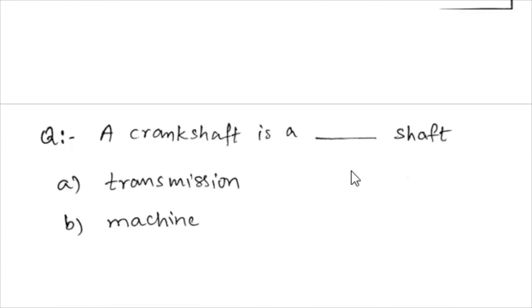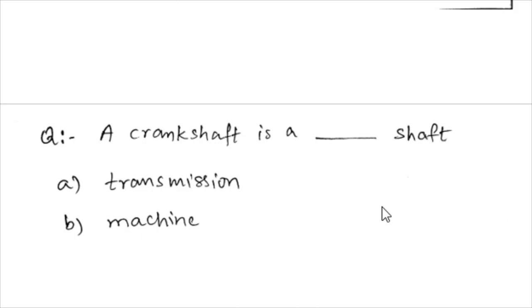And if you see the next question, a crankshaft is a dash shaft. It asks whether it is a transmission shaft or a machine shaft. The answer is that a crankshaft is a machine shaft. In the previous question we discussed the transmission shaft. As I told you, a transmission shaft receives the power and transfers it to another component or shaft.